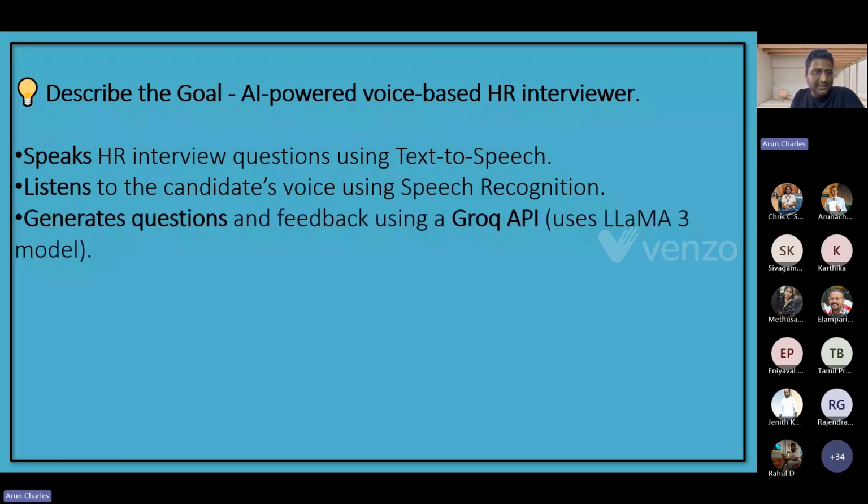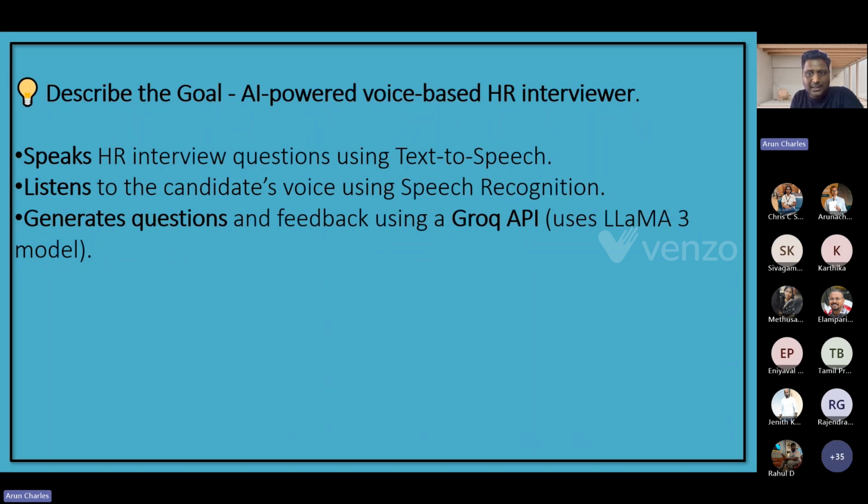The next thing is generating questions. As I said, the AI should think, and it should generate the questions based on the domain, the experience, and the job description, right? For that, we can use the Groq API here. Groq is nothing but one of the large language models, LLM. We used to call it an LLM.